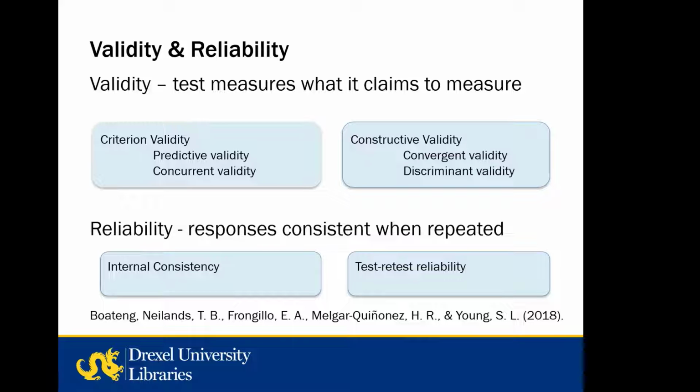So for example, if you have an exam and the person takes it more than once, the responses should be consistent when repeated. And these are different types of reliability tests. And I believe that there are actually statistical tests to measure reliability as opposed to validity, but I'm about to get myself into trouble now, so I'll just stop there.